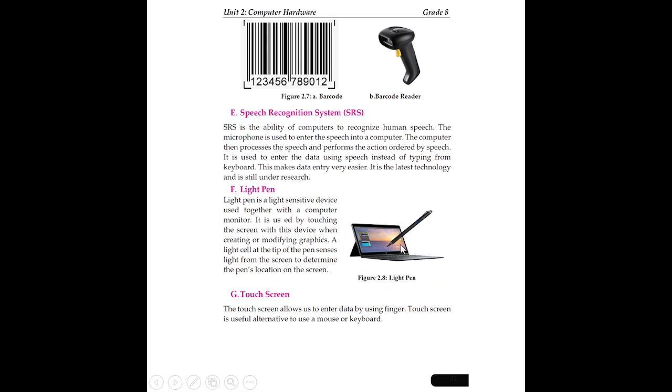Light pen. As the name implies, a pen that uses light to input or command with tablets or a variety of devices. A light pen is a light-sensitive device used together with the computer monitor. It is used by touching the screen with the device when creating or modifying graphics. The other is the touch screen. There is a touch screen on mobiles and tablets that helps you interact with the device.